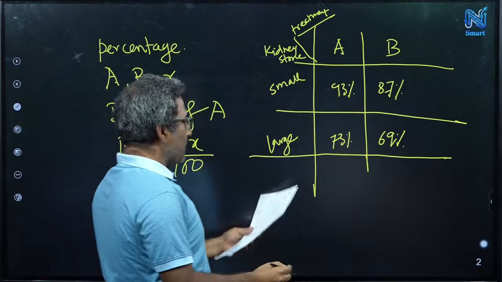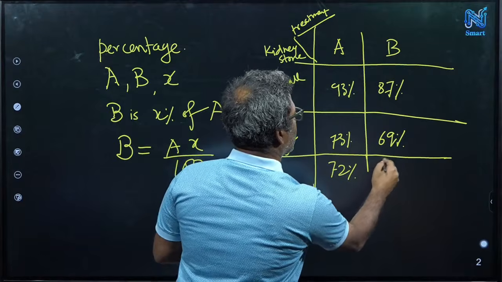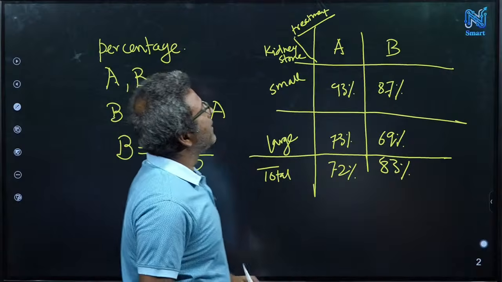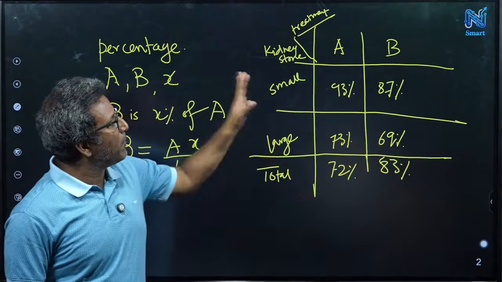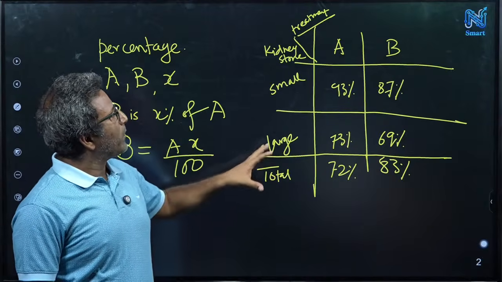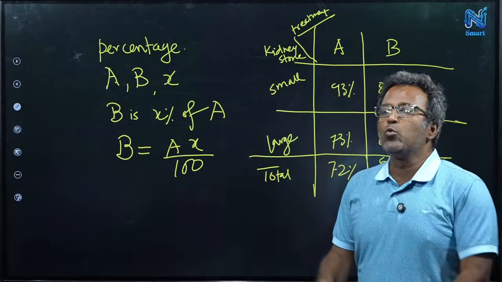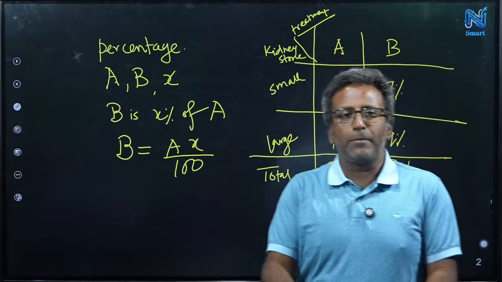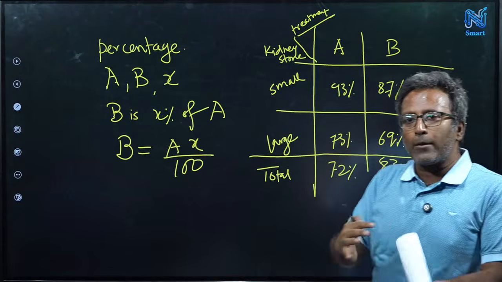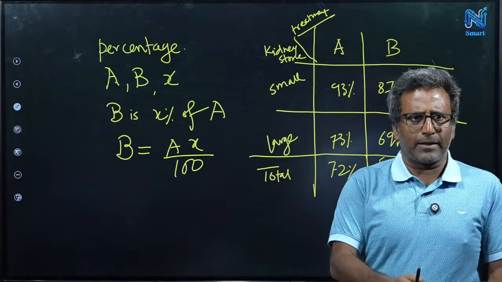And the totals are 72% and 83%. Now let me describe what the values in this table mean. There are several people having kidney stones, and there are two treatments we know: treatment A and treatment B. Kidney stones have two categories. Some patients have a small kidney stone, some patients have a large kidney stone.